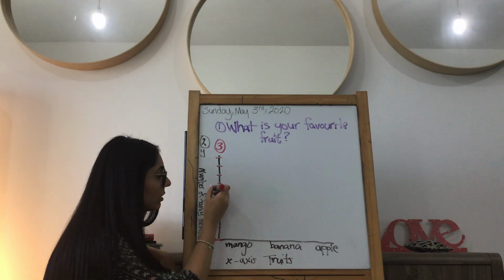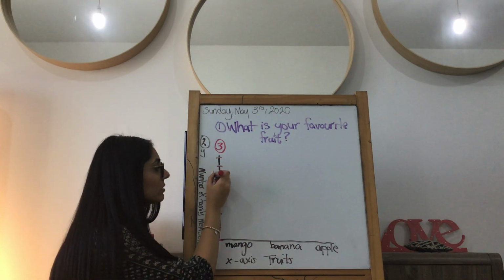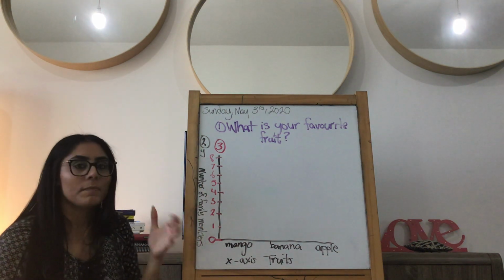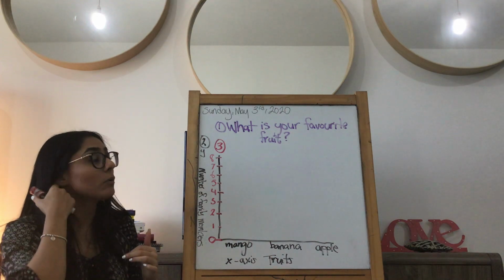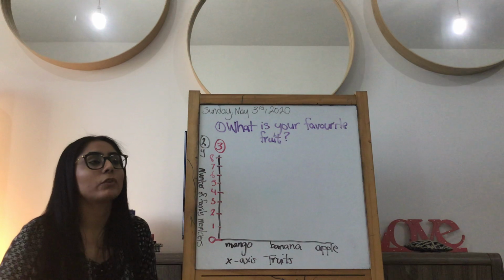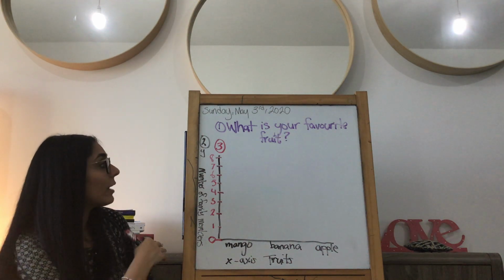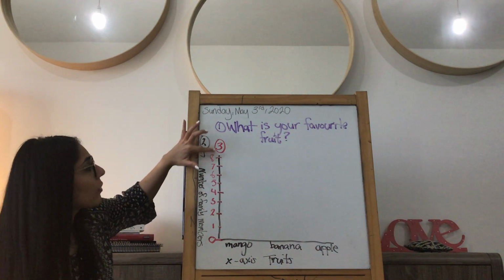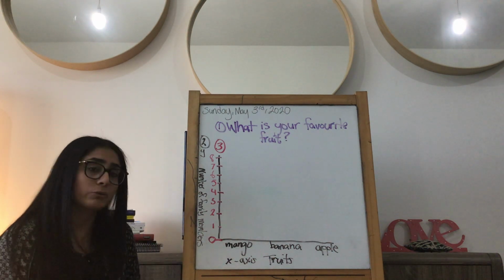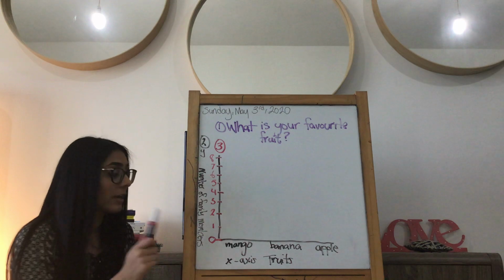1, 2, 3, 4, 5, 6, 7, 8, right? That is more suitable. Now, if in your case, maybe a lot of your family members are at home, and maybe your grandparents were over and your cousins, and you had 10 people. That means you just have to make your graph a little bit longer. Okay, that's all. So I went from 0 to 8, which works for me. So that's number 3. That's your scale.